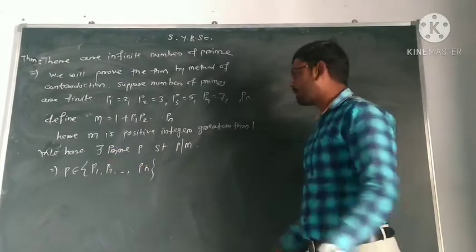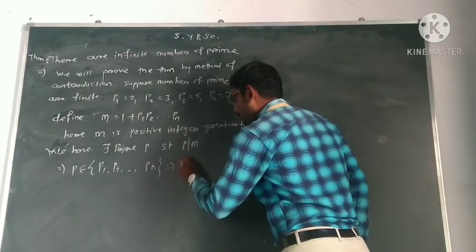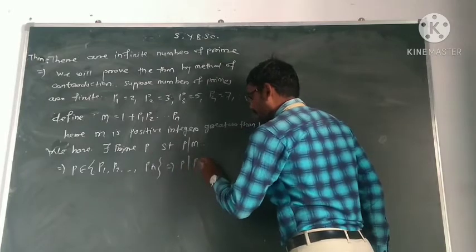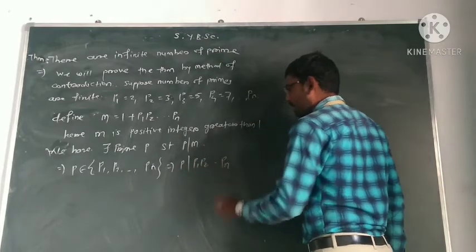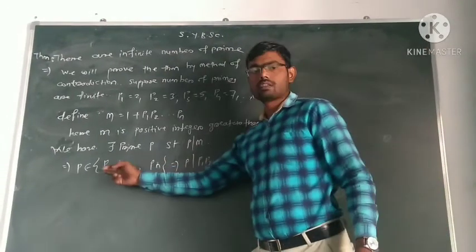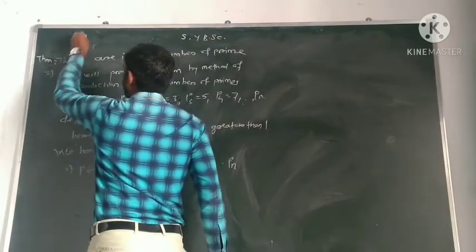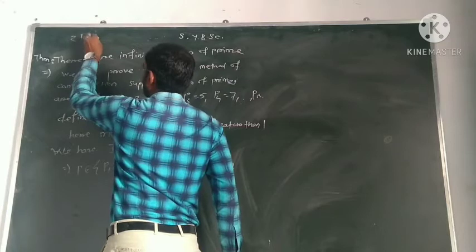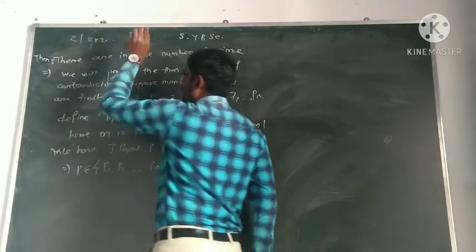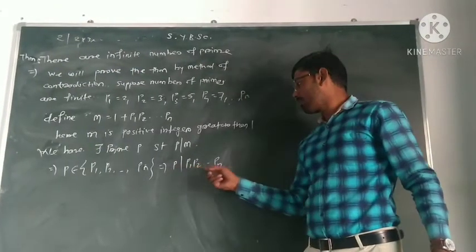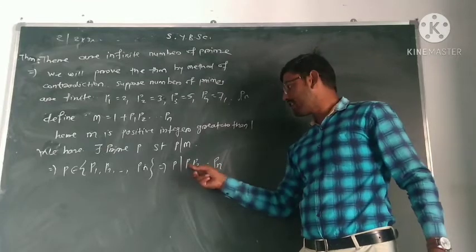This implies p must divide their product p1 p2 up to pn. Why? Because p is one of them. For example, 2 divides 2 times 3 times anything. Likewise, p is one of the p1, p2, up to pn, so p divides any multiple of p.